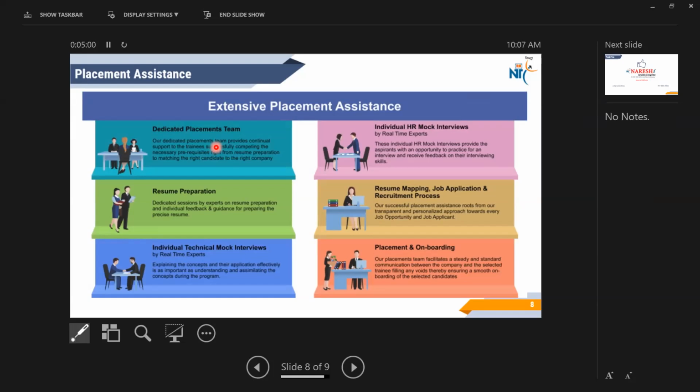Trust me with this. We have a dedicated placement team. So companies will be coming. Companies in the sense, don't think like normal companies. TCS is there, our clients. Cognizant is there. Capgemini is there. Broadridge is there. Trinity is there. Along with these main MNC companies, small companies are also there.